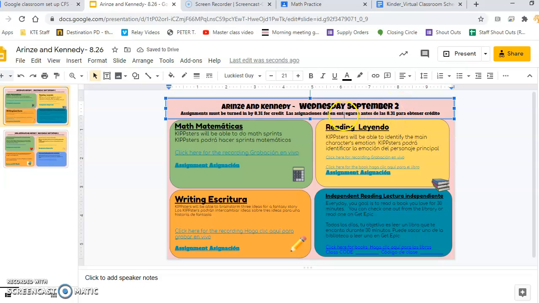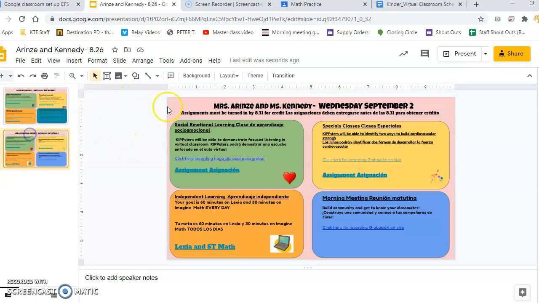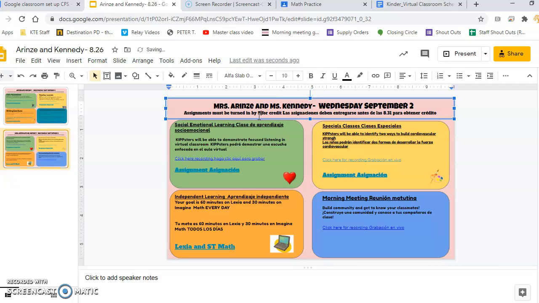So I'm going to pull up my calendar. The Monday after September 2nd is actually Memorial Day. Just kidding, Labor Day. And so I'm going to make it due on Tuesday because I'm not going to check grades on a holiday. So assignments must be turned in by 9/8 for credit. This is the same thing in Spanish, so I'm just going to go to the date and change that. You'll only have to change that once a week. So the assignments you give on September 1st are due September 8th. The assignments you give on September 4th are still due on September 8th. And make sure that I correct that on both of these.